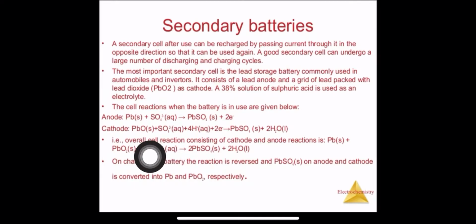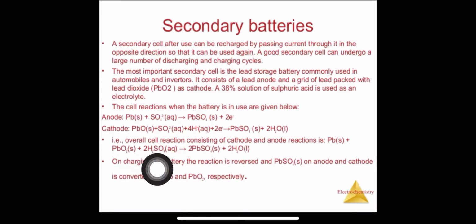Now when we see the overall reaction, what will happen? We see that PbO2 plus the 4 ions of H plus and SO4, this is 2 times, so we can write 2H2SO4.